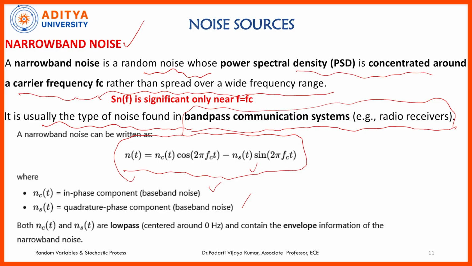If you take any noise and split it into parts like in-phase component and quadrature phase component, the expression can be written like this, where nc(t) and ns(t) are low pass, centered around 0, and contain the envelope information of narrowband noise. The amplitude information, the envelope information, is available in nc(t), but when expressed in phase, we express it as nc(t) cos 2 pi fc t, ns(t) sin 2 pi fc t.